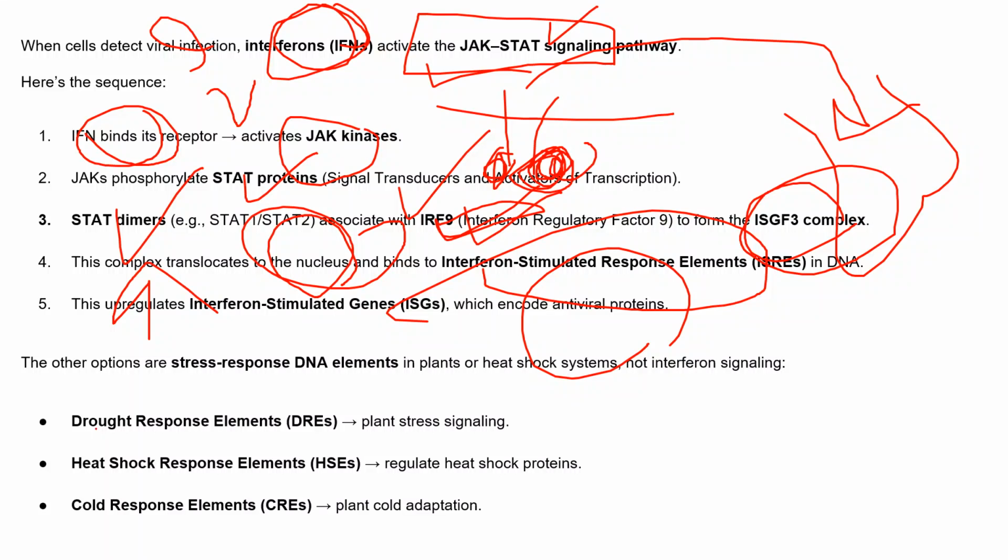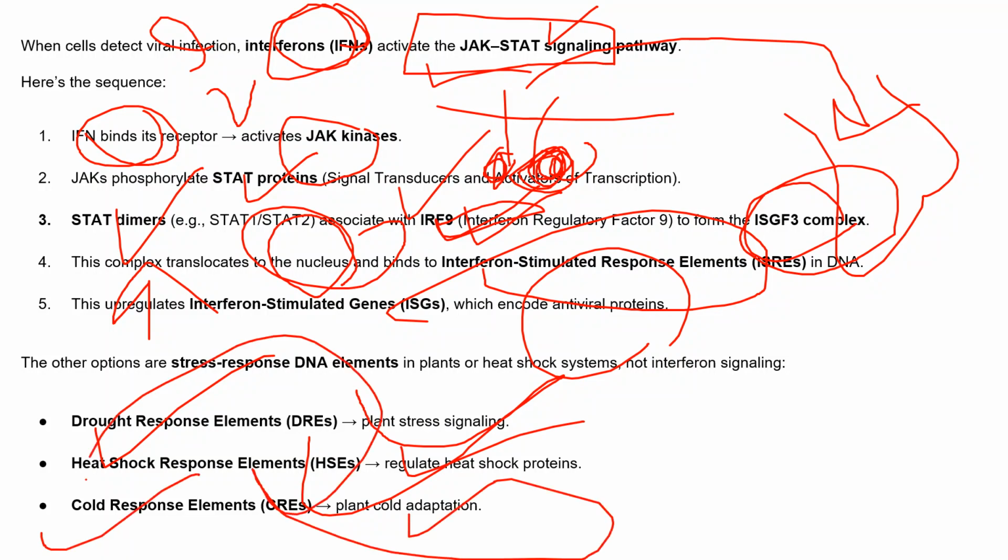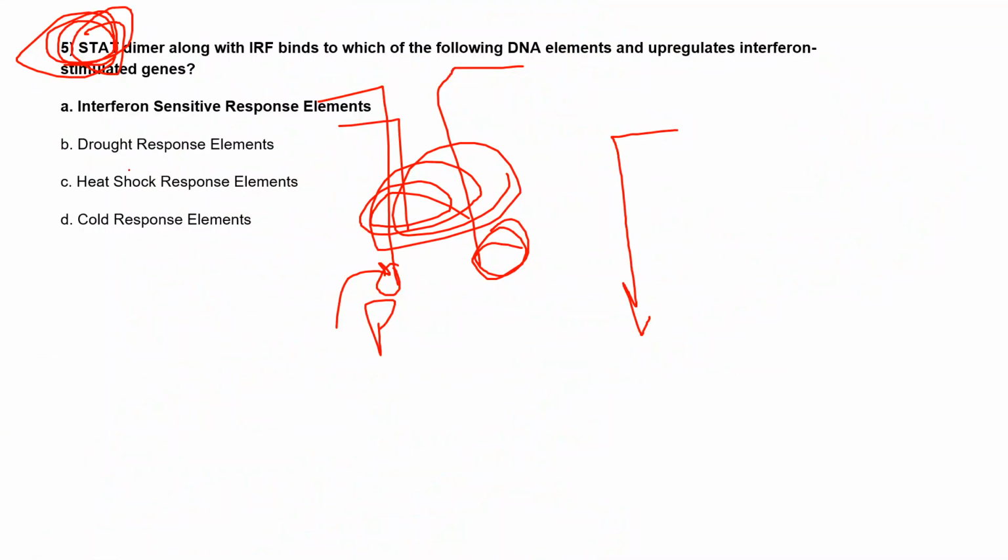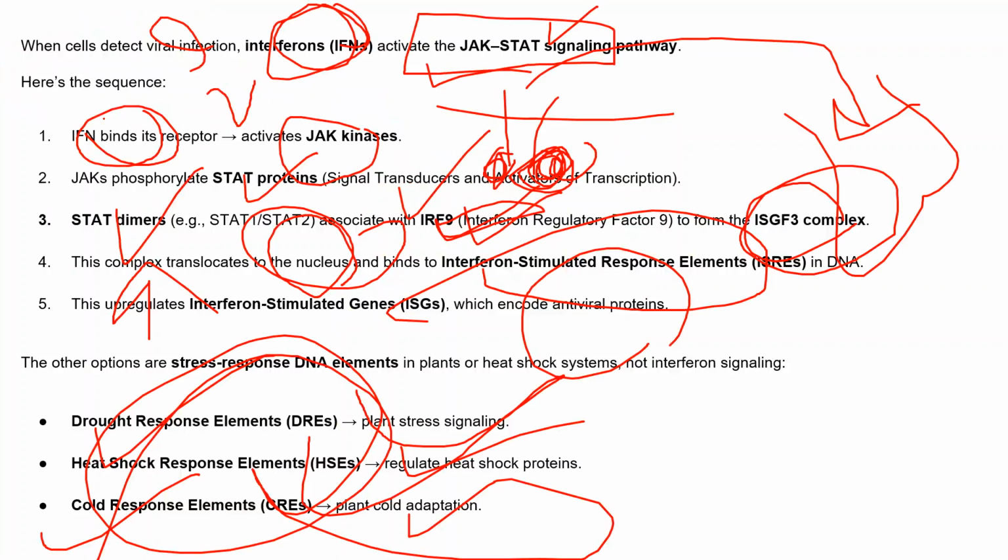So the other options: drought response, we don't have these elements; mostly they come under plant stress signaling. Heat shock, as the name suggests, regulates the heat shock proteins, HSPs and all. Cold response elements help in the cold adaptations. So all these three options we can eliminate easily, because drought will not come under us, it helps in the plant. Heat shock helps in the heat shock proteins, and the cold response helps in the cold adaptations. So only the STAT dimerization and the interferon help in the upregulation with these elements, the interferon sensitive response element.